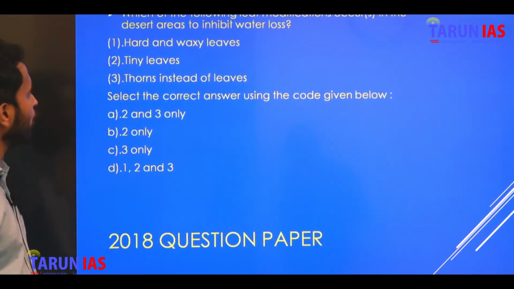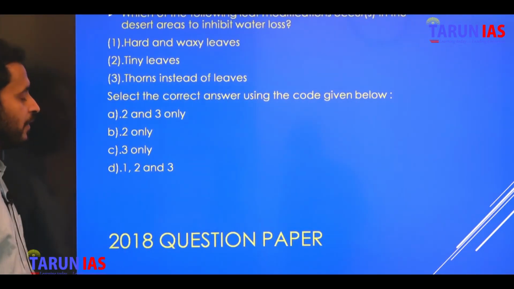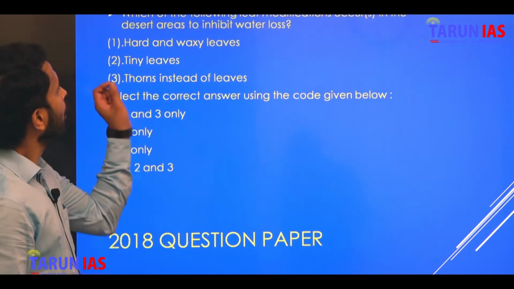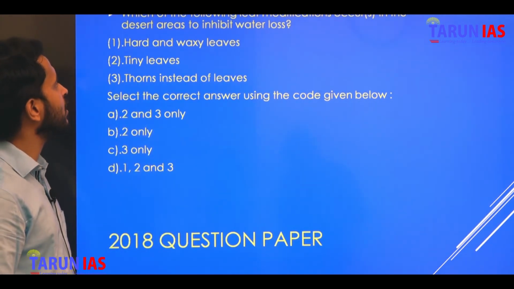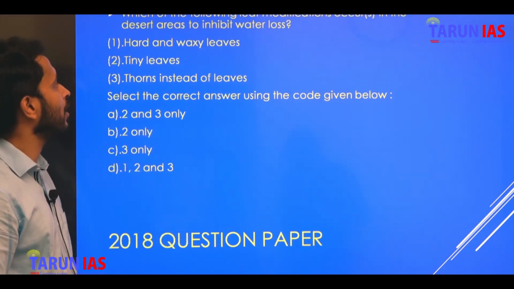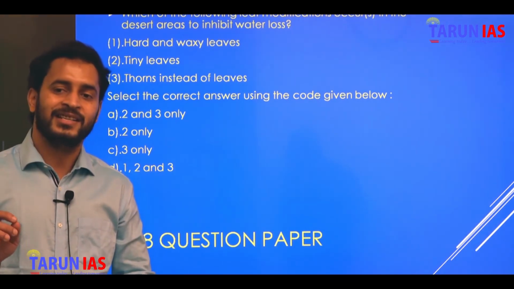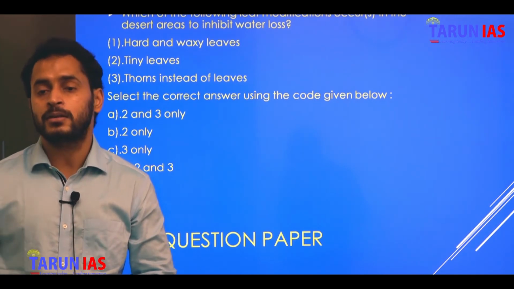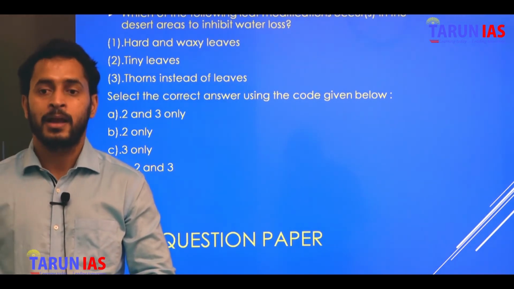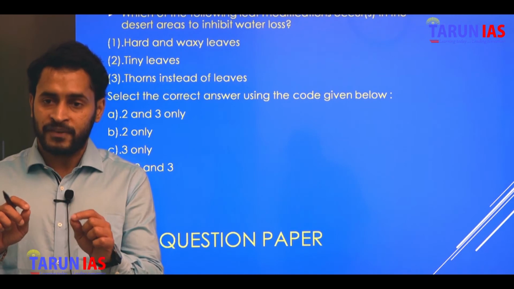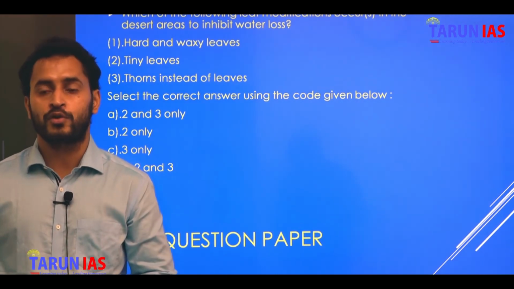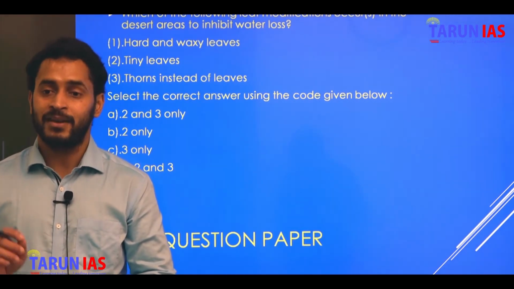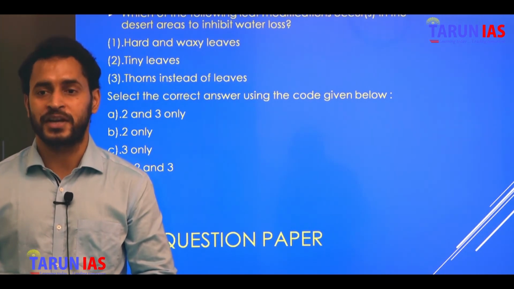Again, a question from 2018 will appear. Which of the following leaf modifications occurs in the desert areas to inhibit water loss? If there is water loss, then you have to just remember one statement of mine: the vacuole portion, or the permanent vacuole portion, of the plant cell will be modified as per the location.